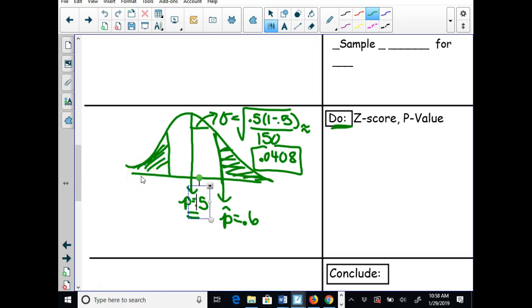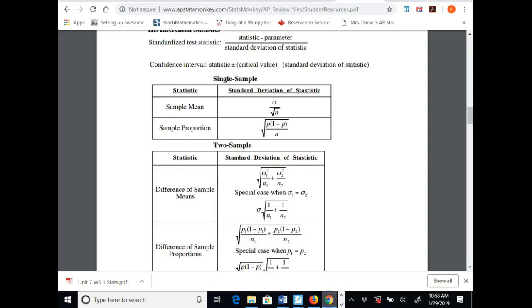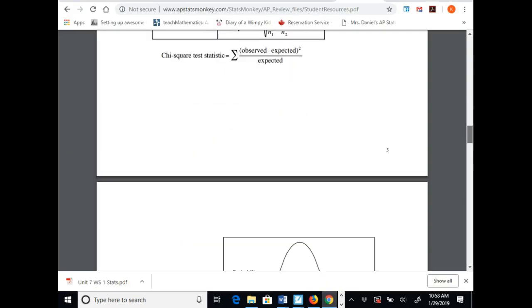What do you need now? You need a z-score. My z-score is going to be equal to 0.6 minus 0.5 divided by my standard deviation. So let me do that now. That gives me a z-score of 2.45. Once I get that z-score of 2.45, I then need to go to my charts. Or you can use your CDF, guys.